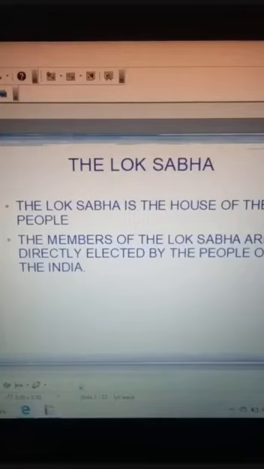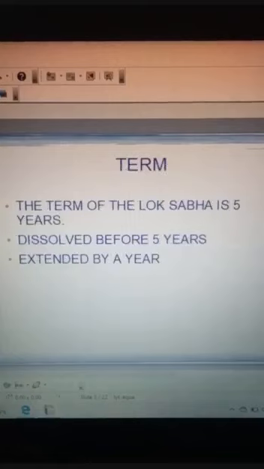Now, as I told you, after the general election they are elected as members of Lok Sabha. What is the term of a member of Lok Sabha? That means what is the duration of their being a member of Lok Sabha. The term of the Lok Sabha is 5 years. Apart from this, the Lok Sabha can be dissolved before the completion of 5 years also.